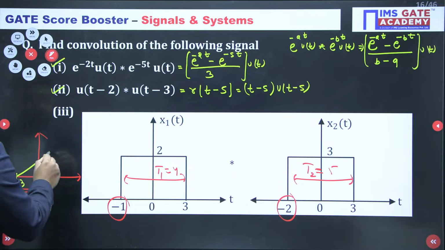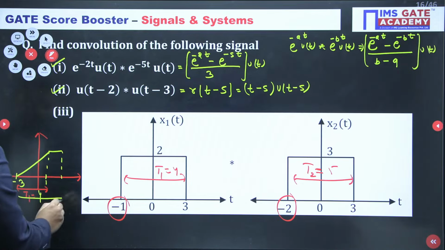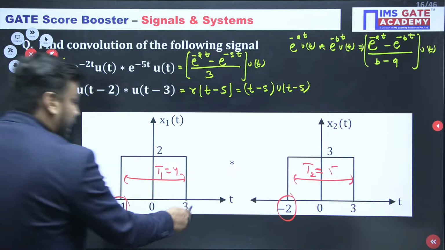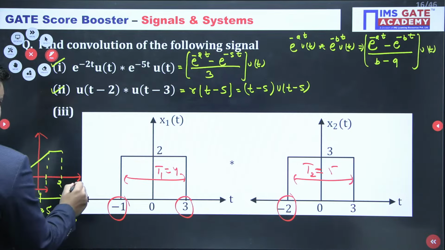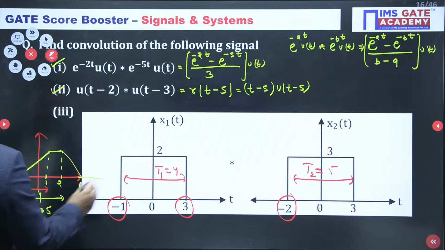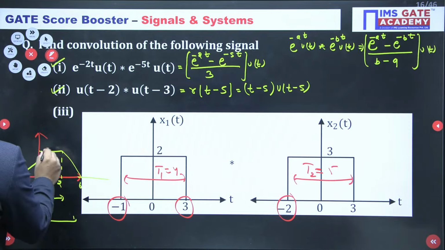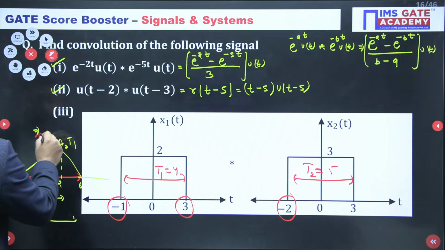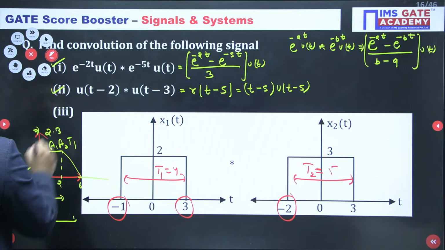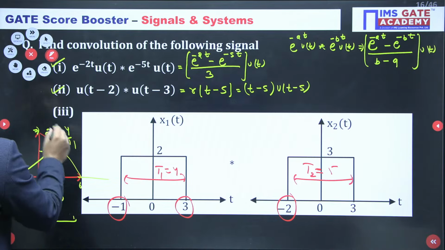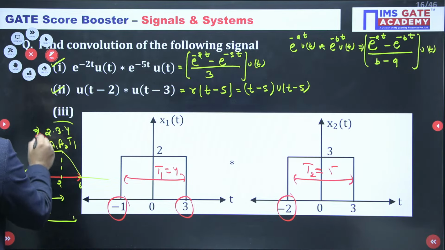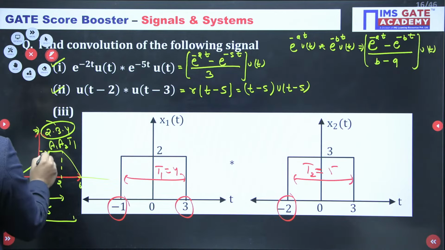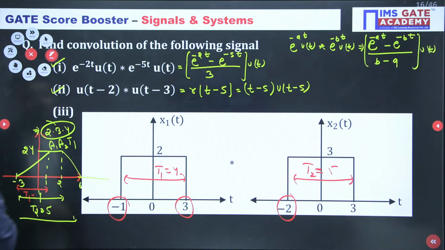After that comes a constant value, then T2. When you travel T2 distance from here, T2 is 5, so you will reach 2. And finally T1 plus T2, which means the upper limits should add: 3 plus 3 is 6, so at 6 you should end. This is the trapezoidal pulse. The final answer is A1, A2, T1. A1 is 2, A2 is 3 and T1 is 4. So the answer is 3 times 2 is 6, 6 times 4 is 24. So the ultimate magnitude is 24. This is my final answer.